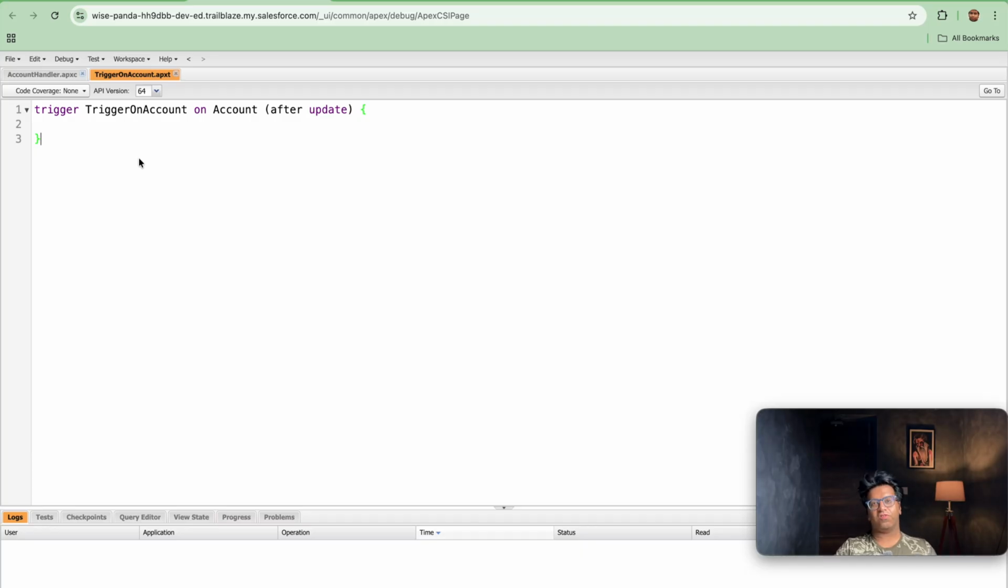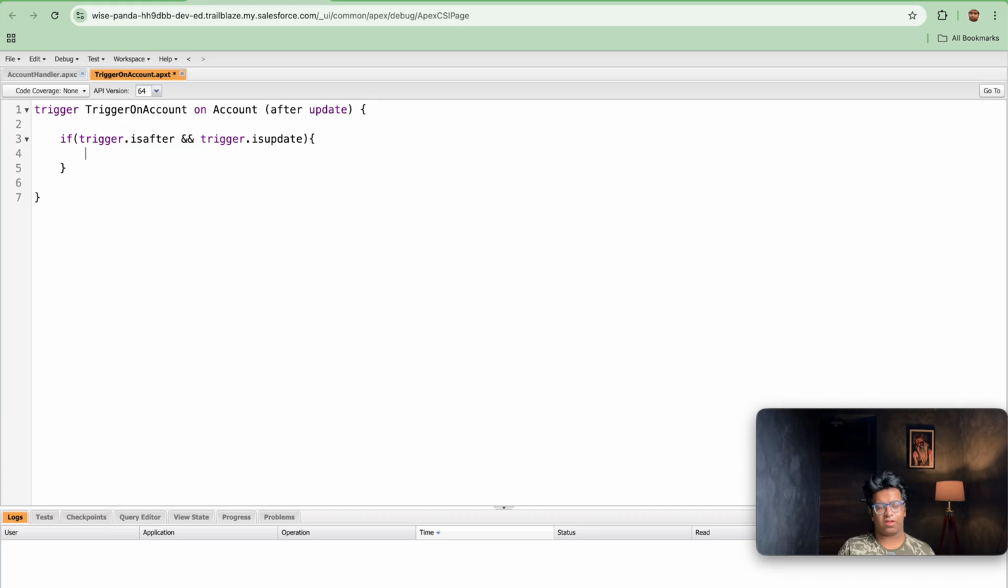The first thing that I always ask in every scenario is, do we need to perform a before update or an after update? Here we need the ID of the account for which we need to proceed with the operation. So we will be going for the after update scenario. Let's start with the after update.